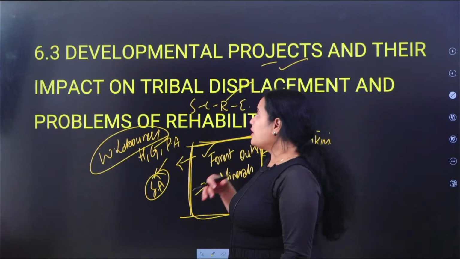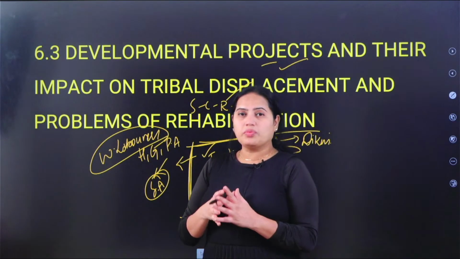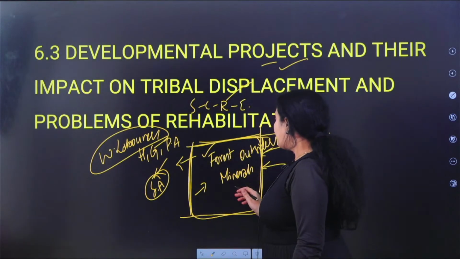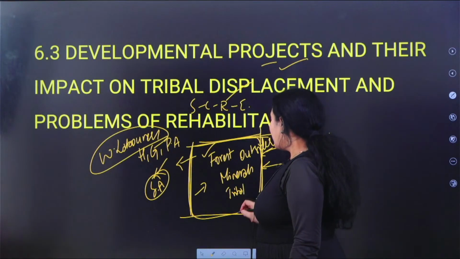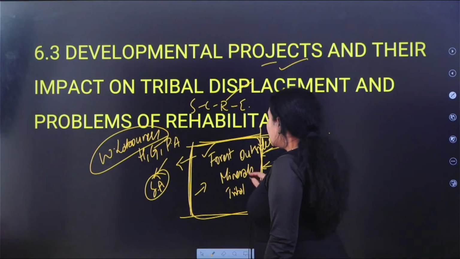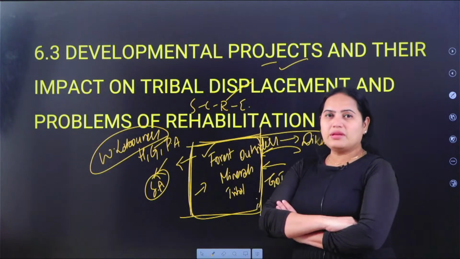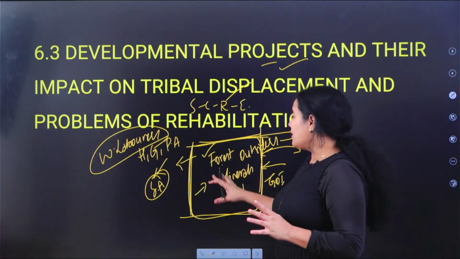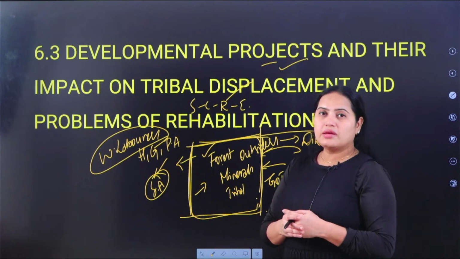So we will try to understand how these developmental projects are such a burden on this tribal society, because if you want to vacate all the tribal people from this place, the government of India should create proper rehabilitation for these people. What kind of rehab is suitable for them? They have to create such a situation where they find their home in the new land also. That is practically very difficult.